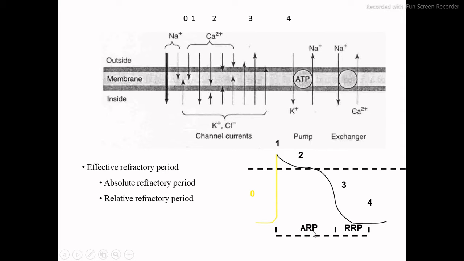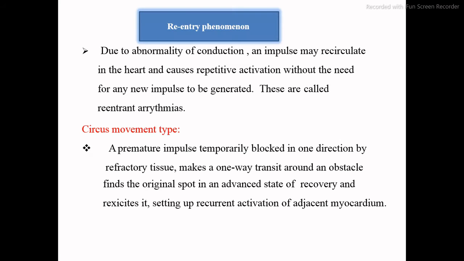ARP is the absolute refractory period, and RRP is the relative refractory period. So when phase 0 starts, until the decline of phase 3 there is an absolute refractory period, and from phase 3 to phase 4 we have the RRP, that is the relative refractory period.